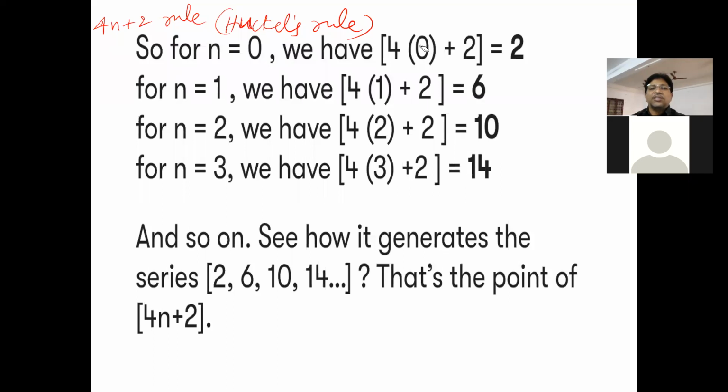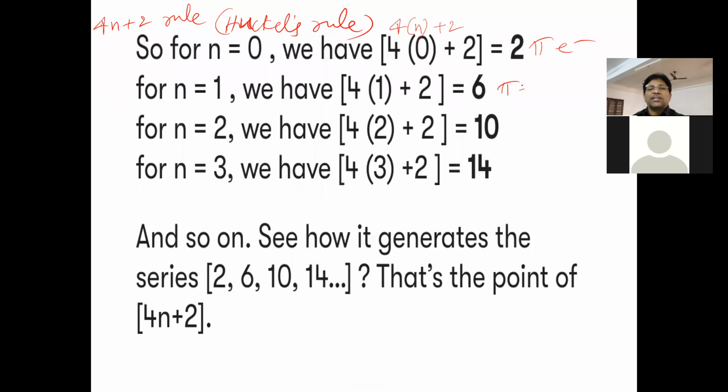See, for integers, we take n value 0. In the 4n plus 2 rule, 4 into 0 is 0, plus 2, so there are 2 pi electrons. Likewise, if you take n as 1, which is an integer, 4 into 1 is 4, plus 2 is 6.